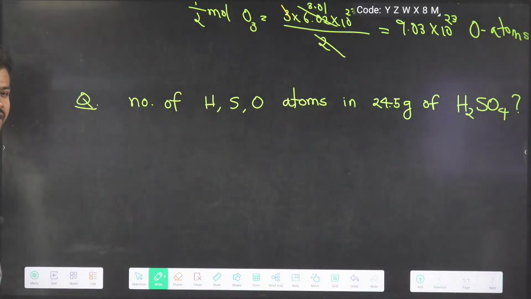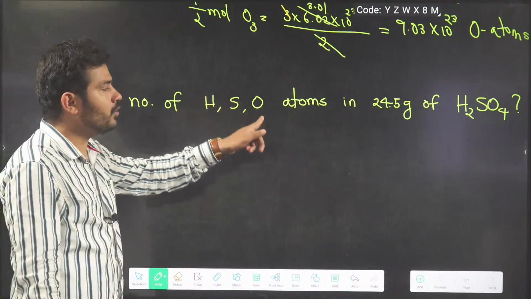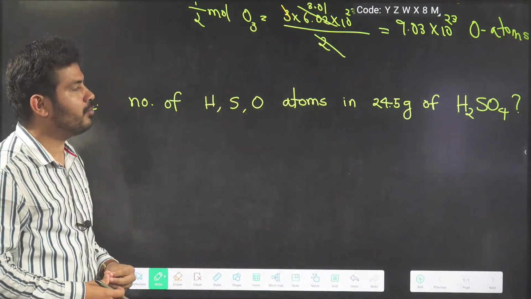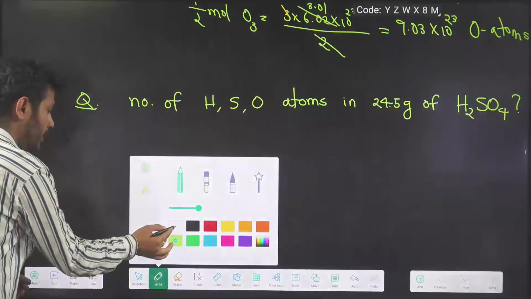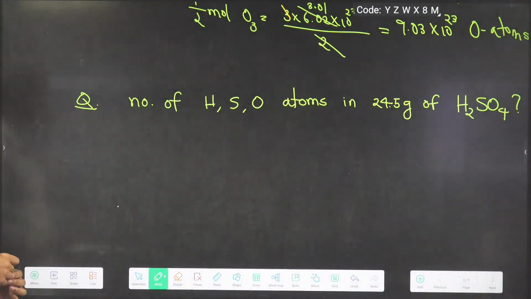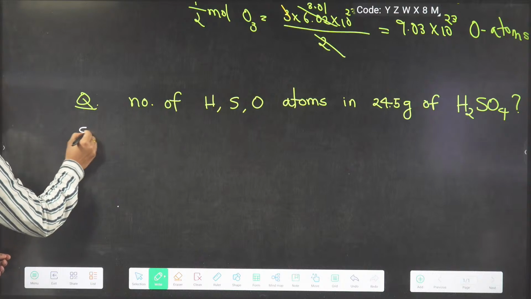We have to find the number of atoms. Which are the atoms? Hydrogen, sulfur and oxygen atoms in 24.5 gram of H2SO4. So let us try to solve this. Very easy question.